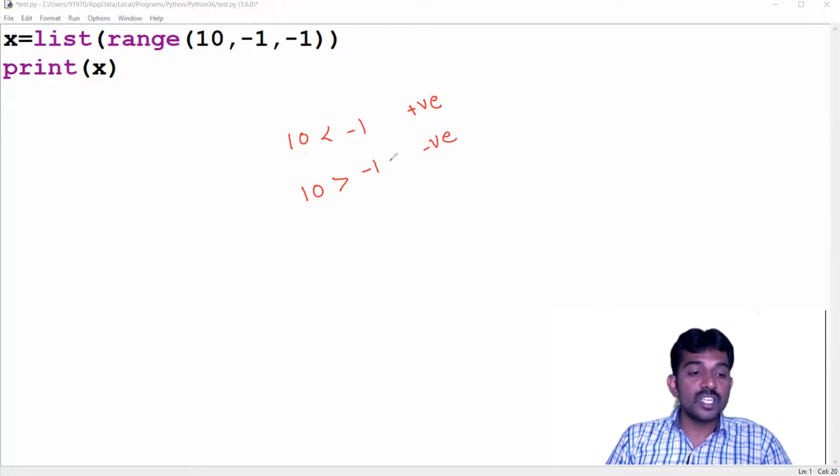That is the difference. For the positive it is going to use less than, and for the negative, greater than.